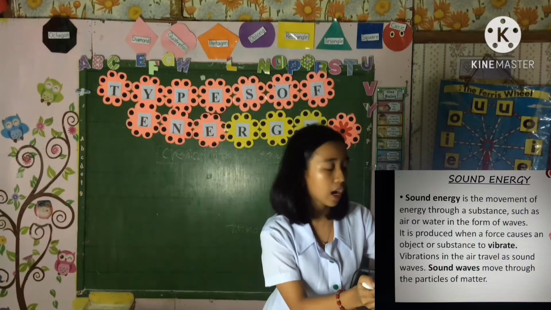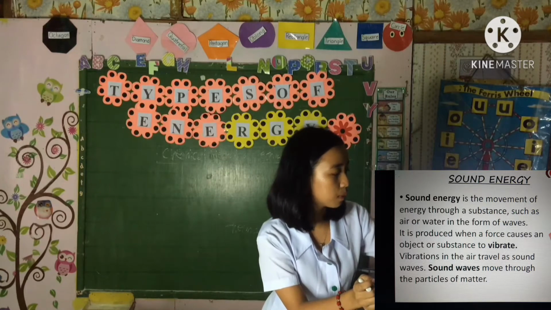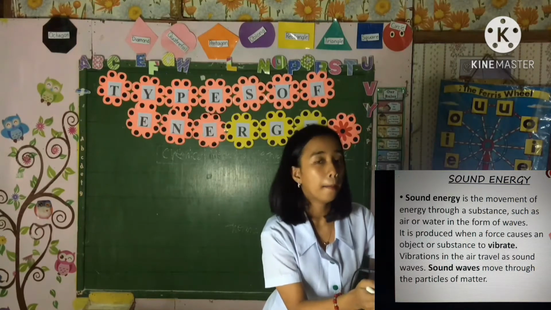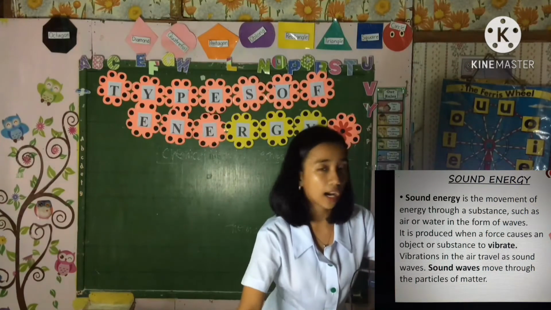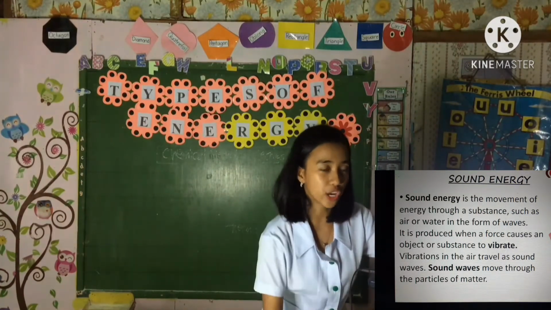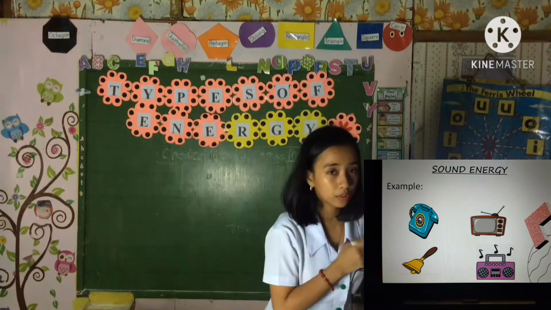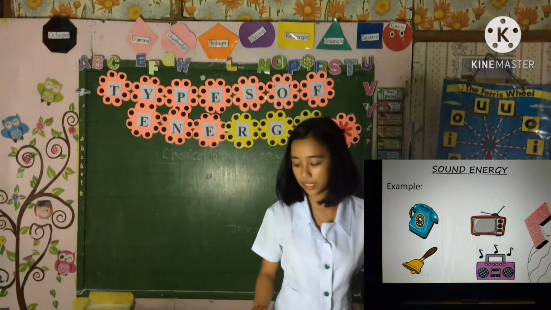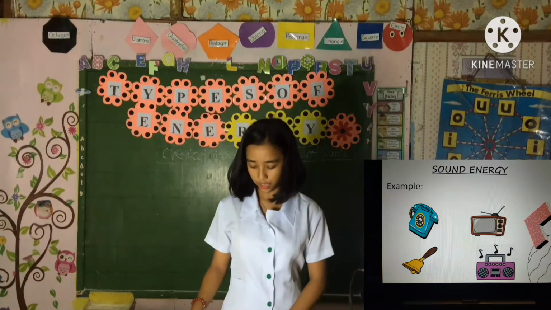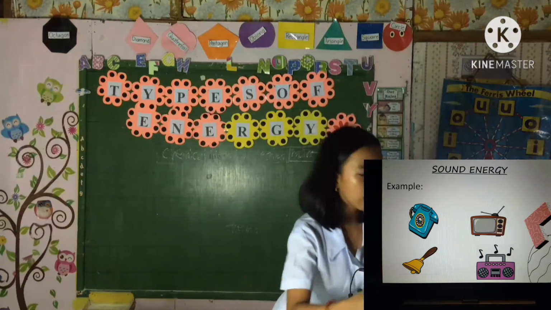So vibrations in the air travel as sound waves, and sound waves move through the particles of matter. So sound energy creates waves and vibration. I have here examples: telephone, television, the bell, and the radio. These are useful to produce sound or vibration.